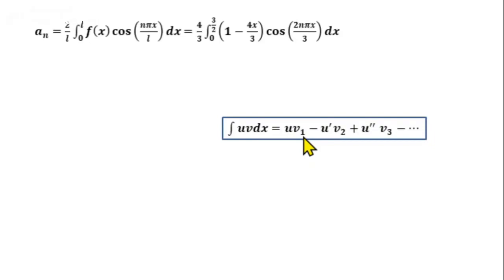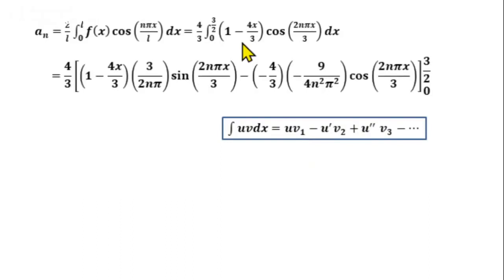The first term is 4 by 3 into u v1. v1 is the integral of cos 2n pi x by 3, which is sin 2n pi x by 3 whole divided by 2n pi by 3, or 3 by 2n pi into sin 2n pi x by 3.